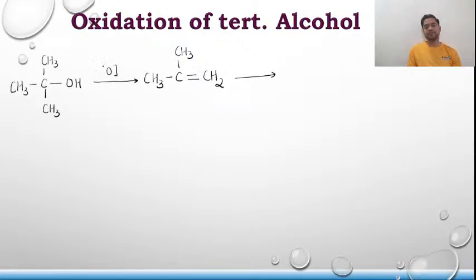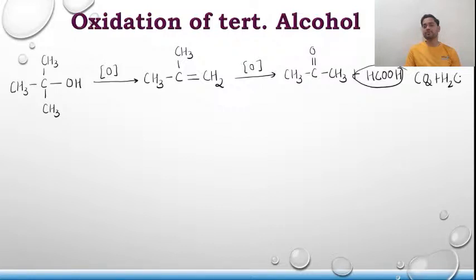So first you oxidize it, then again you oxidize it. The product that will be formed is CH3 C double bond O CH3 plus HCOOH. It cannot survive, so it will give you CO2 plus H2O. So there is a loss of at least one carbon atom.